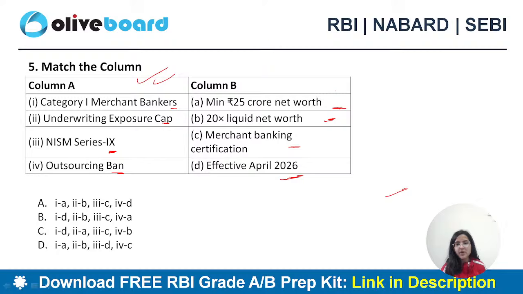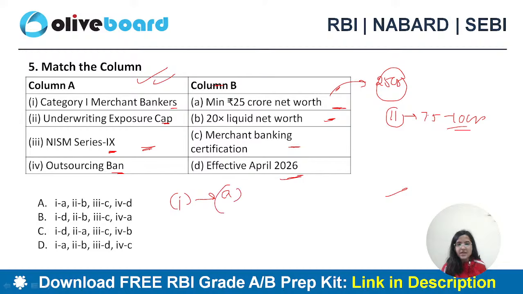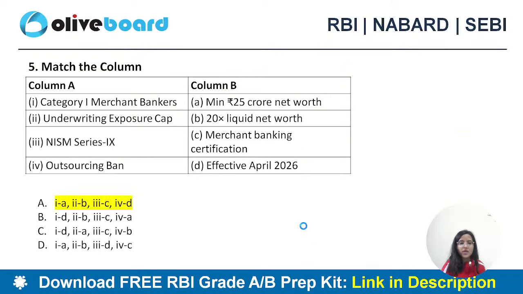Look, what is the limit for category 1 merchant bankers? Minimum 25 crore net worth. What was in category 2? 7.5 to 10 crore minimum net worth, right? So first is your A only. Underwriting exposure cap is 20 times the liquid net worth. Absolutely correct. So second becomes B. NISM series 9 is merchant banking certification. It said that you have to employ personnel who are having this particular certificate. So C over here. Fourth, outsourcing ban is effective from 2026. So D. A, B, C, D. So the answer is also A here.